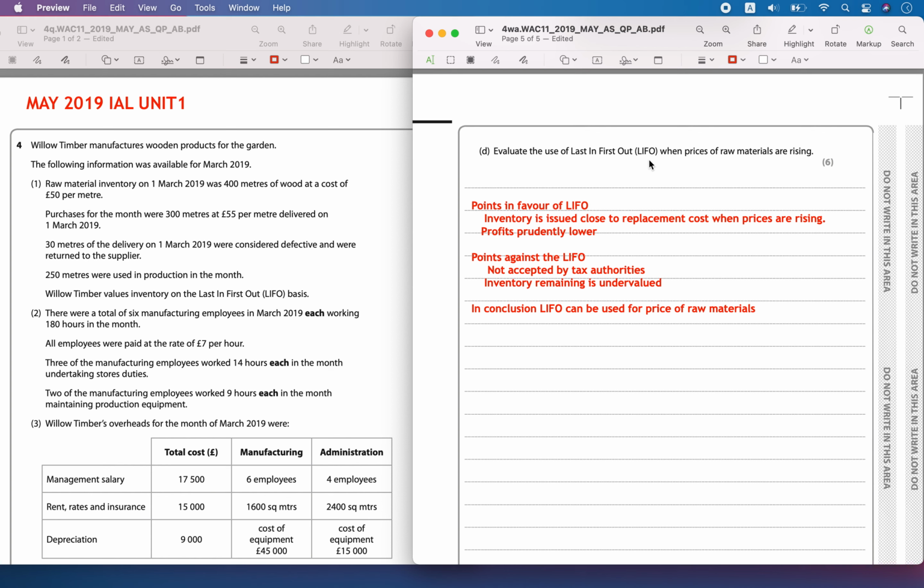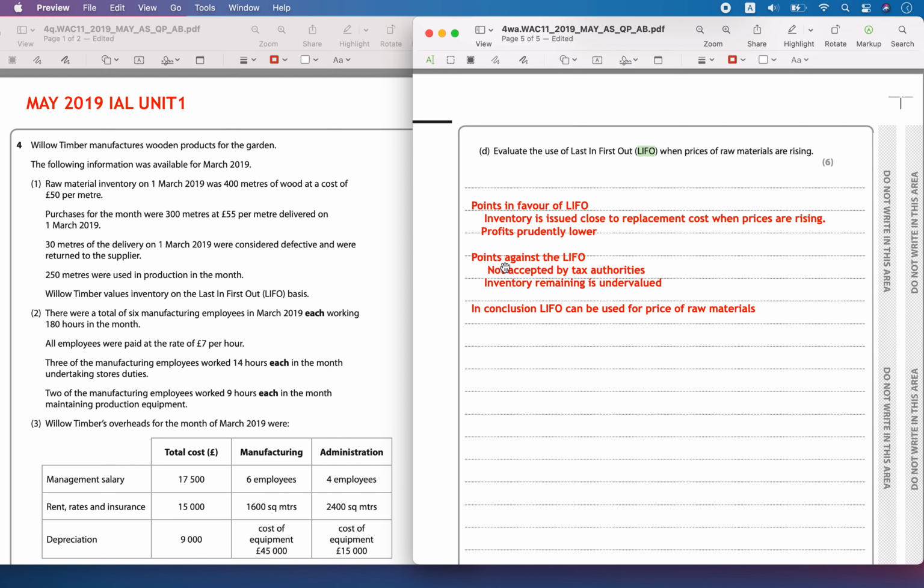First, if the last in first out method is followed, the inventory that was received last, purchased last, will be sold first rather than the previous inventory. That is the method that is followed. Here, when you are issuing inventory close to the replacement cost when prices are rising, profits will be prudently lower, whereas the COGS is going to be higher, so profits will be lower.